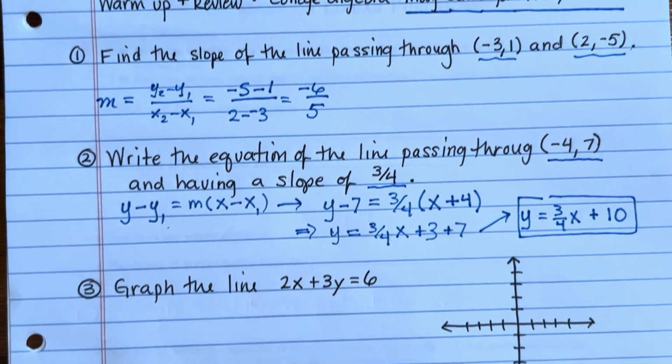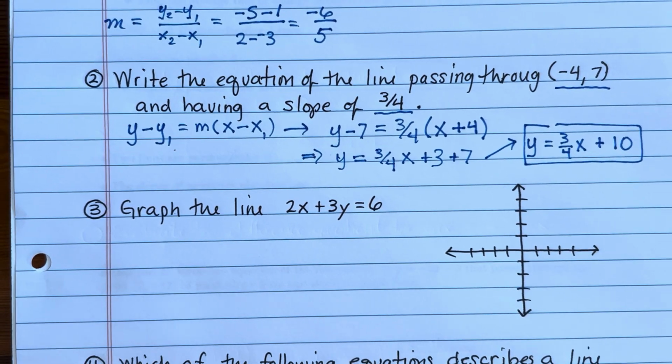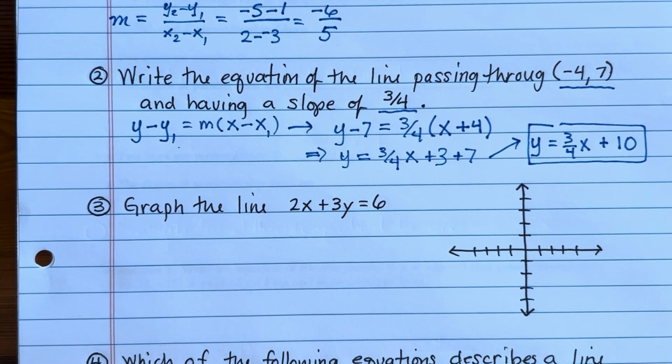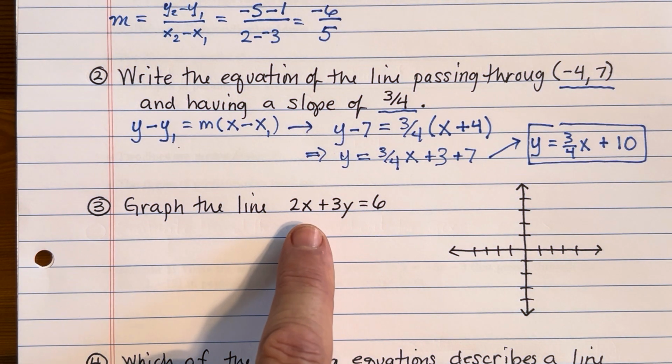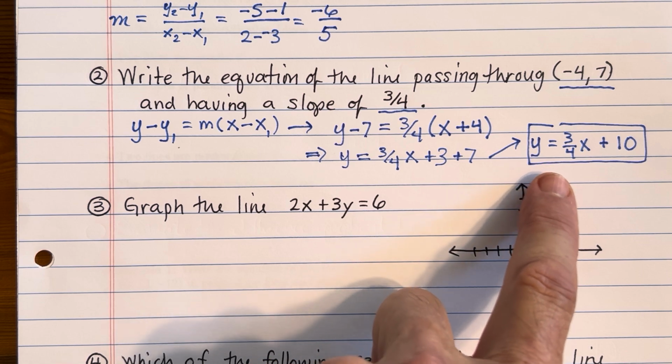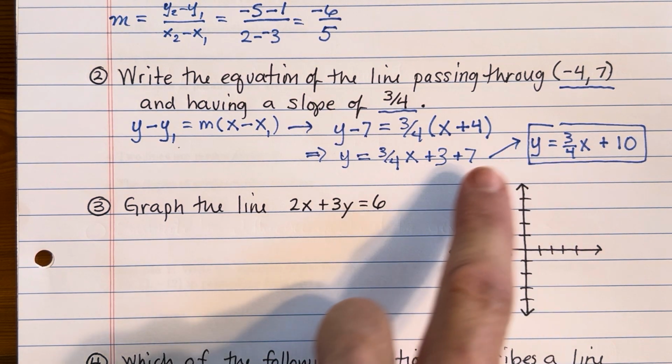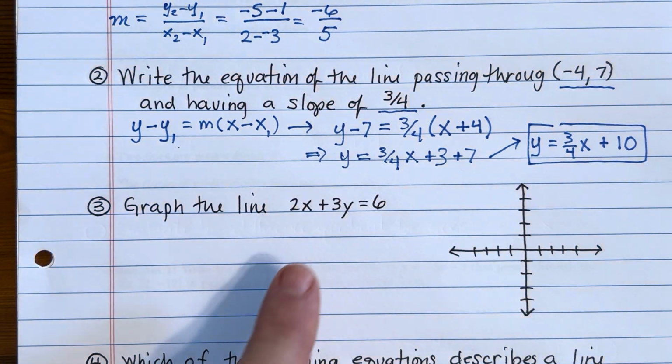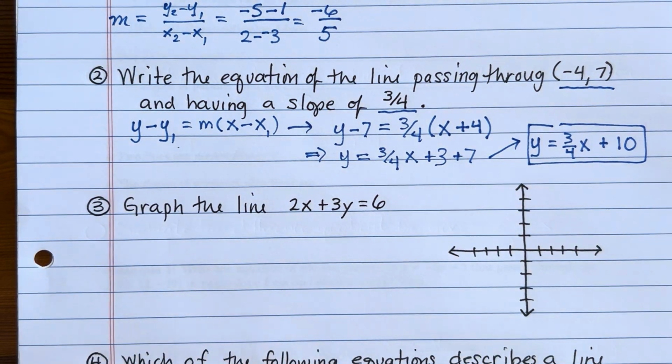In the third problem, it's a graphing question. So we have the equation of the line given to us. The idea here is how do we utilize what we know about this equation of a line and the different formats for writing the equation of a line? How do we use it in order to easily, quickly graph this line? Now notice the equation that we're given here, it's not in this slope-intercept formula, nor is it in the point slope form. This is in the general form.